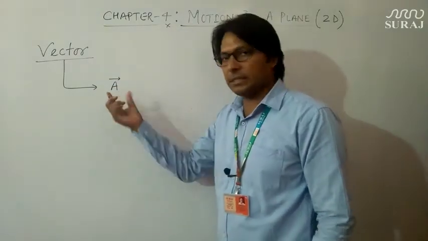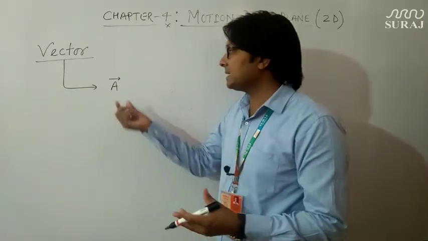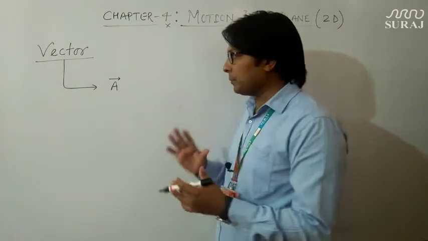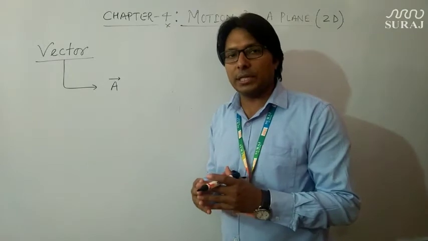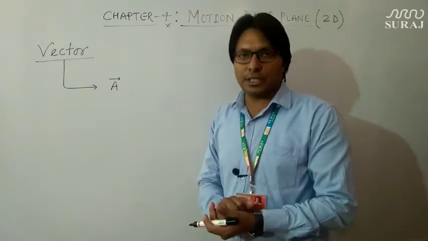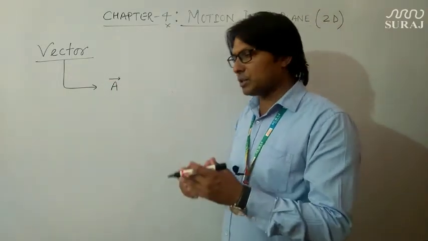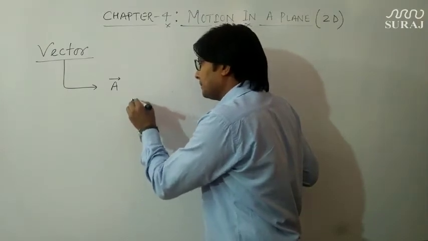It is read as A vector or vector A. If I put an arrow on any physical quantity, it gives the vector representation of that physical quantity. In some books it is also represented as bold A.